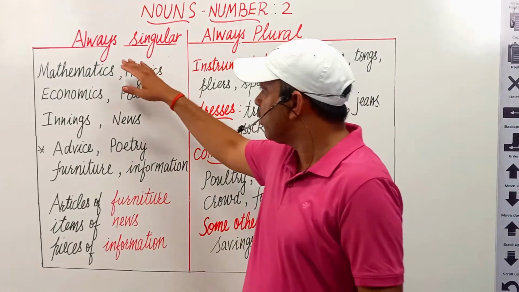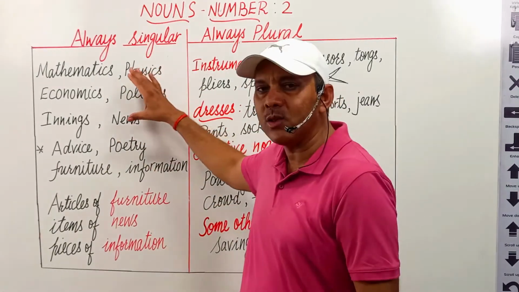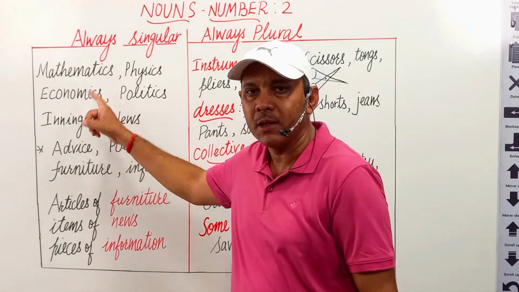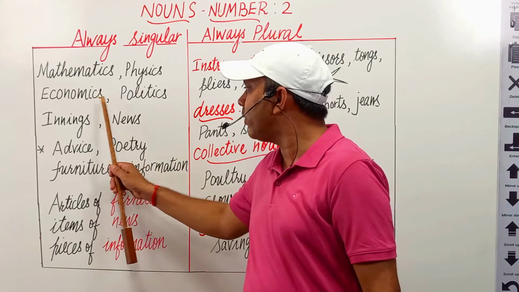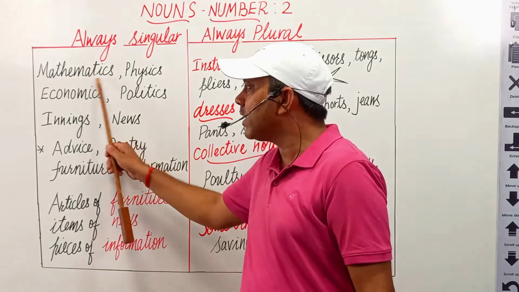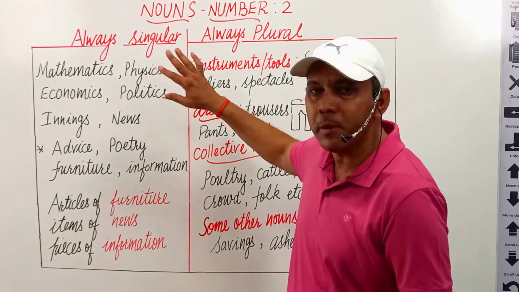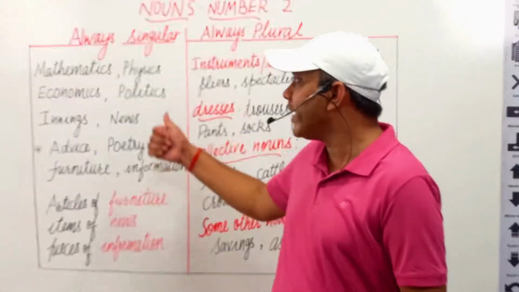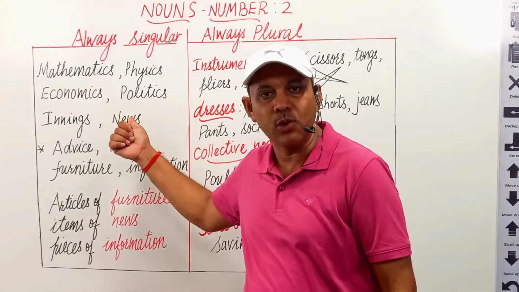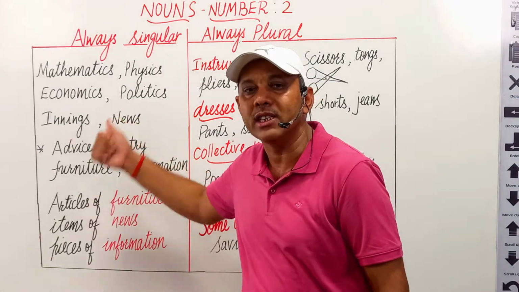The nouns which are used always singular seem to be plural because they have s at the end of them. That's why they seem to be plural, but they are never plural. They are always used as singular. They take singular verb with them.